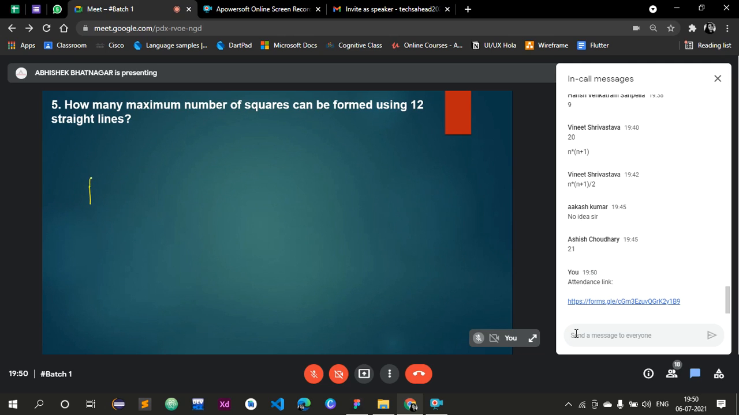How many squares are there in a regular chessboard? A chessboard, which is 8 by 8. How many squares are there in a regular chessboard?